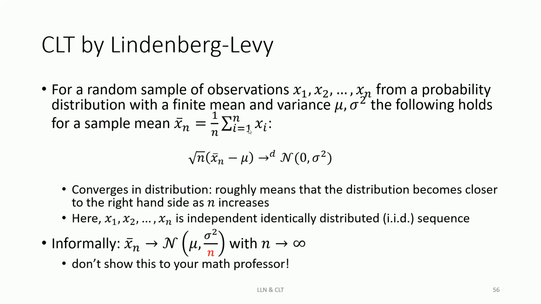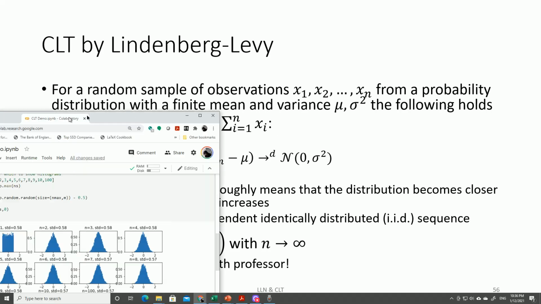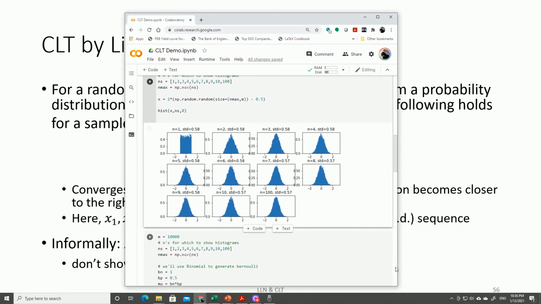So I will get just one number, and then 2, 3, 4, and so on, and I will observe how, when I'm increasing n, meaning the number of variables in the sum, in the average, this whole left hand side will start looking more and more like a normal distribution. So let's just jump into my example.